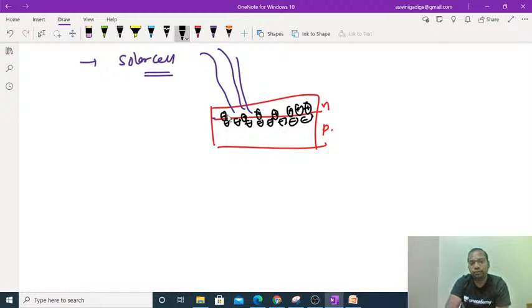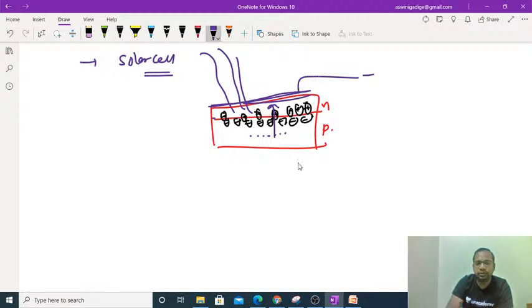Whenever the photons come here, due to the breakage of covalent bonds, the electrons will be liberated here in the P type, and these electrons are attracted towards the positively charged ions, that means towards the N side, and now all the electrons will get accumulated here. Now it becomes negative and this side becomes positive. By that way, the solar cell is going to provide power to the loads.